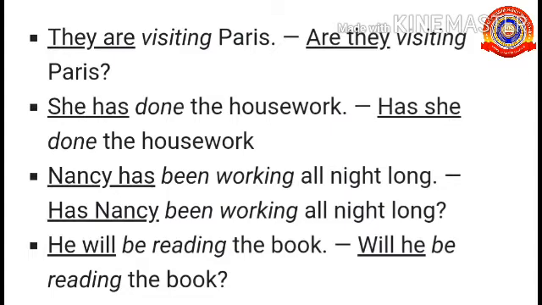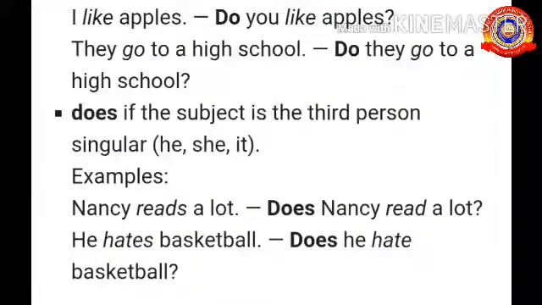The order of a yes or no question is: nouns or pronouns follow the auxiliary verb. Example, are they, has she, has Nancy, will he, etc. Now look at the next one. I like apples. So how will you make a question from it? As there is no auxiliary verb there, we have to check the noun or pronoun there. If the noun is singular, we will use does, and if it is plural, we will use do. So here I and you, it is in the plural form, no? So we will use a do. Do you like apples? Look at the next examples.